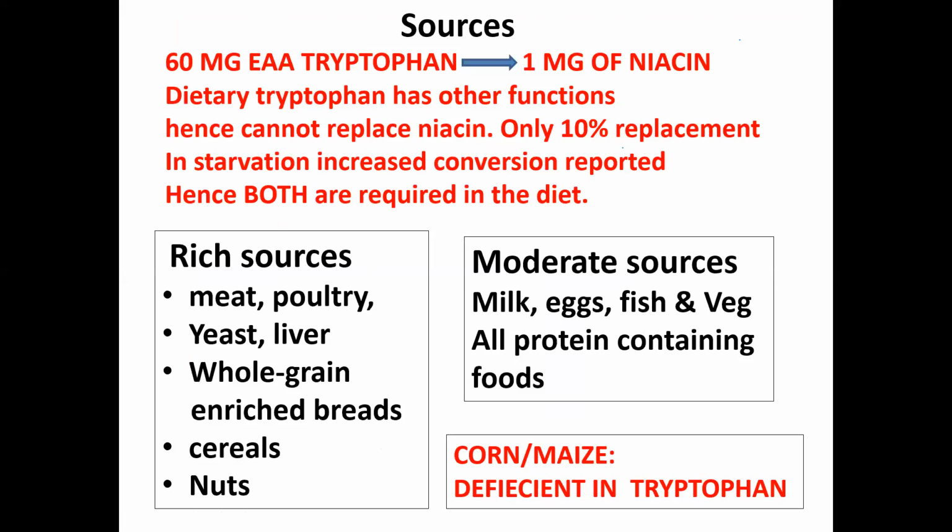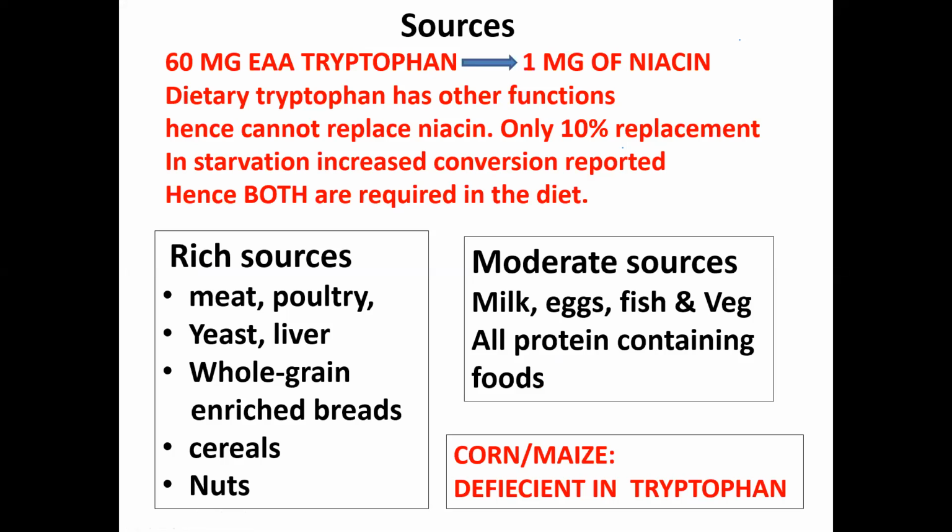So sources of niacin, the first source is tryptophan itself. 60 milligrams of tryptophan, an essential amino acid, will synthesize 1 milligram of niacin. But we have other functions of the tryptophan. अगर tryptophan niacin synthesize करते रहेगा तो बाकी functions कब करेगा, बाकी चीजों कब synthesize करेगा. So we are not using this function of the tryptophan.